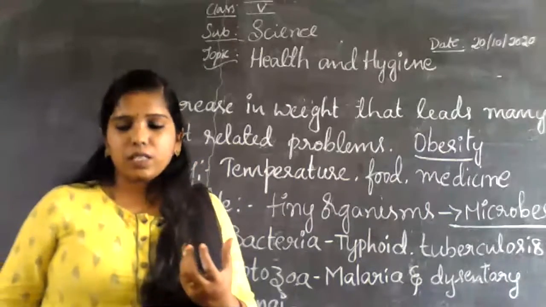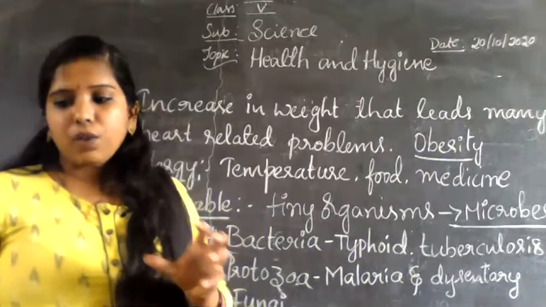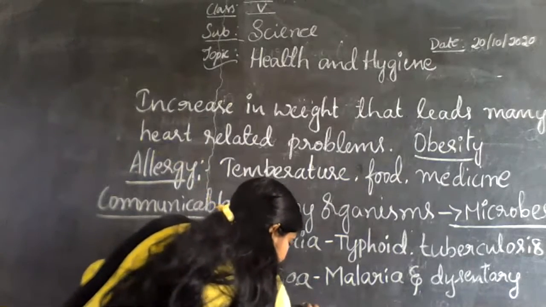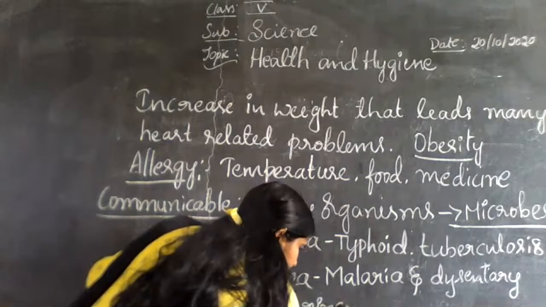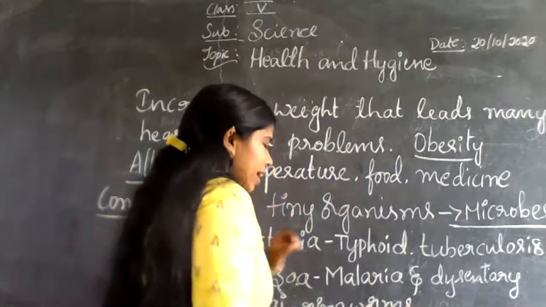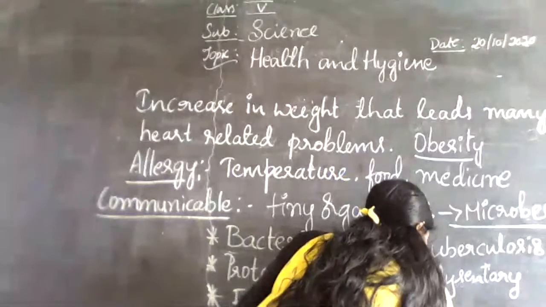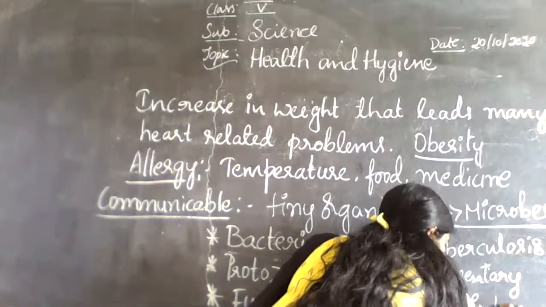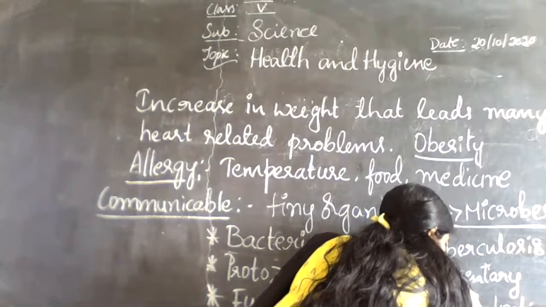Which are the skin diseases? Ringworms and nail infections. The fungi cause ringworms and also nail related infections. Got it?